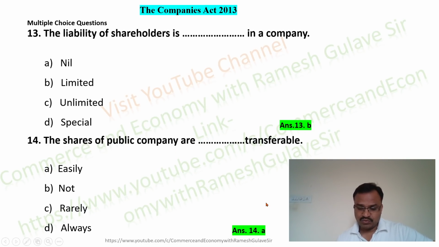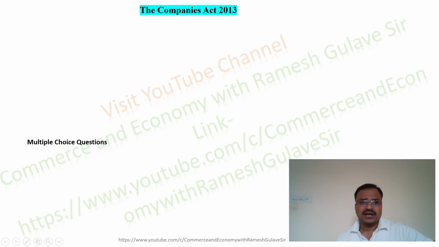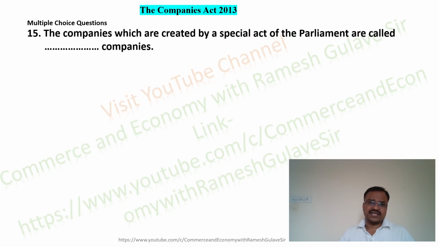So let us move on to the next question, friends. The next question says: the companies which are created by a special act of the parliament are called dash companies. See friends, the companies which are created by a special act of the parliament. So this sentence specifically says that to form such types of company, the act of parliament is necessary.